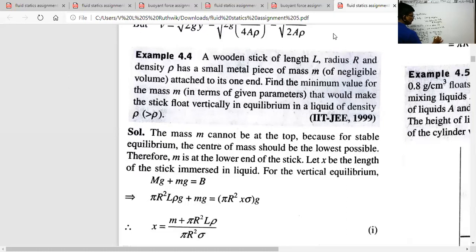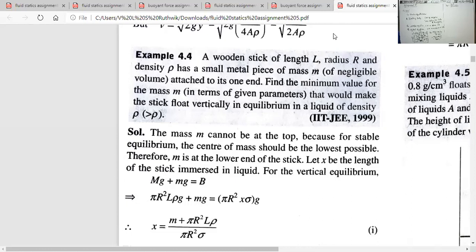Plus the mass of the particle M2 into the distance of the center of mass of the particle from the origin, that is 0, because the size of the particle is 0. That's why the center of mass of the particle is at the origin only. That's why 0, by total mass M1 plus M2. So therefore YCM is equal to M1 L by 2 over M1 plus M2. This is the YCM value.